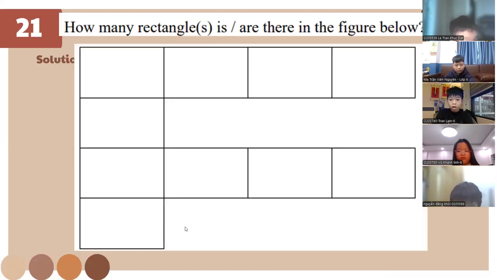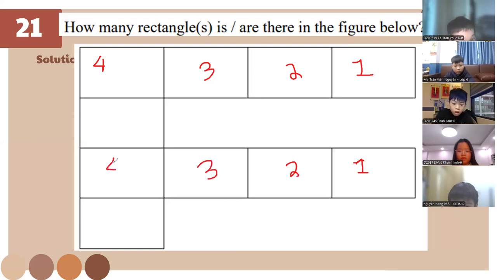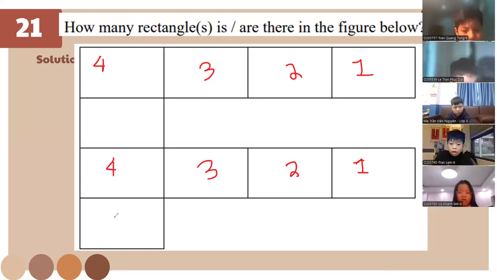Okay. How many rectangles is this class? For this one, it's just going to be 1, right? This is going to be 2, this is going to be 3, and 4. Is this 4? 5. Okay. So this one is also going to be 1, 2, 3, 10, right? And 4. This one is going to be 1, right? 2.